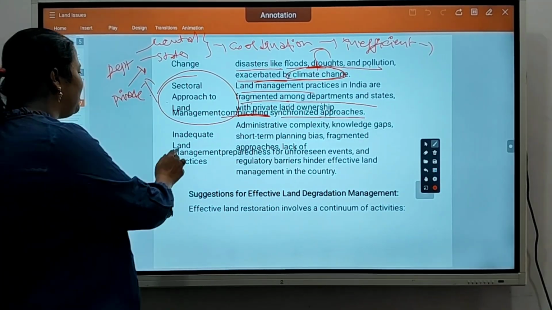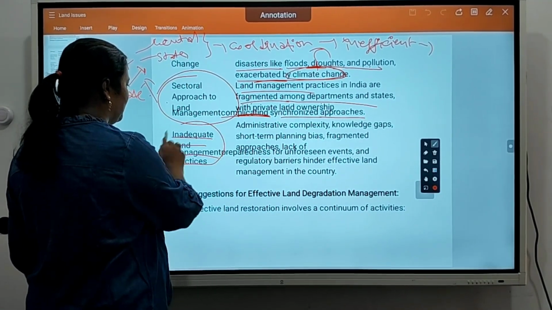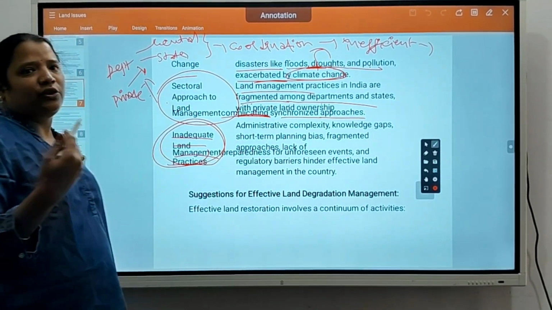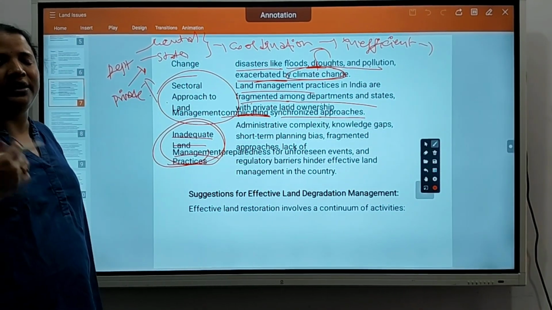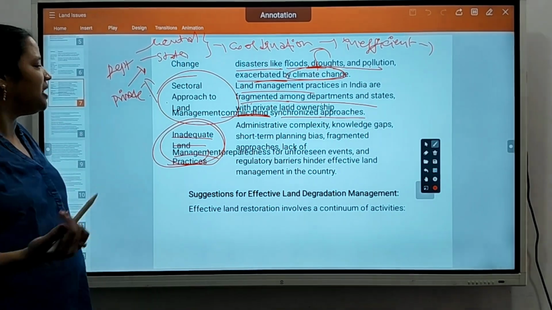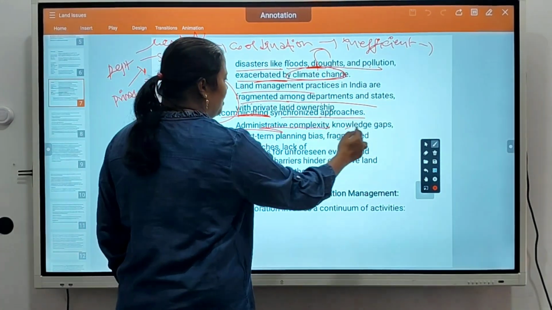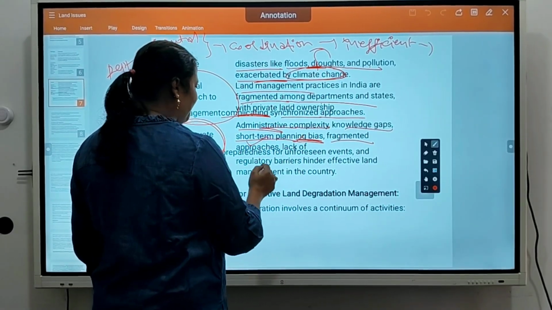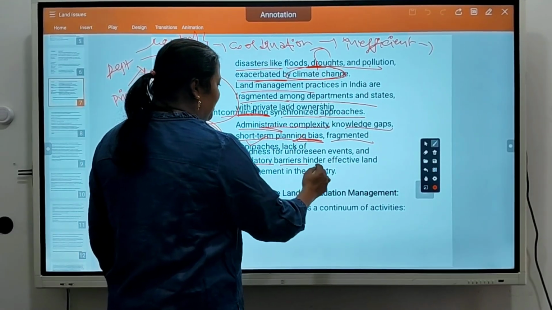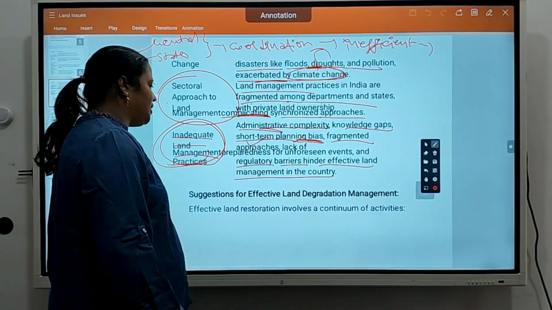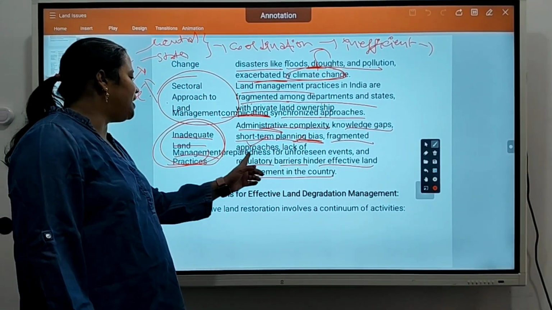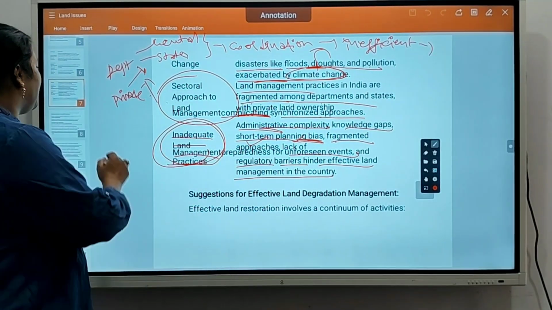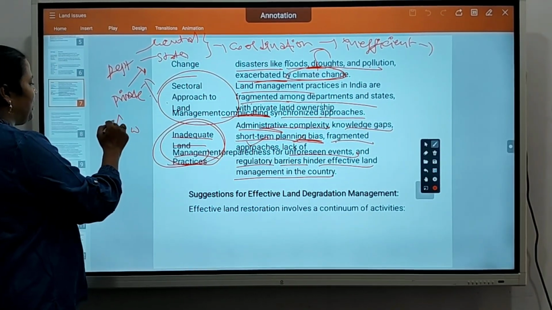Okay, inadequate land management practices. Land management practices are inadequate. Even though the government feels they are adequate, they are not adequate for the people, because of administrative complexity, knowledge gap, short-term planning bias, fragmented approaches, and lack of regulatory barriers, which hinder effective land management in the country. Okay, so lack of preparedness for unforeseen events. This is nothing but knowledge gaps and awareness gaps happening.